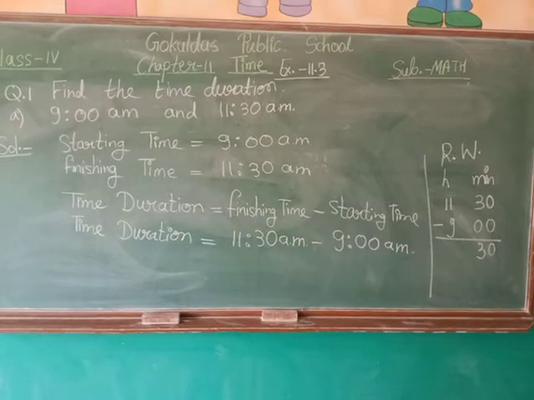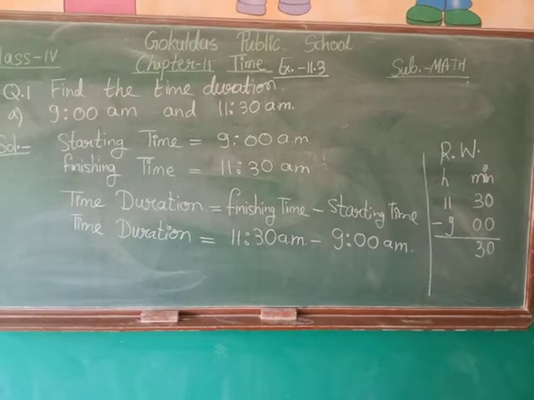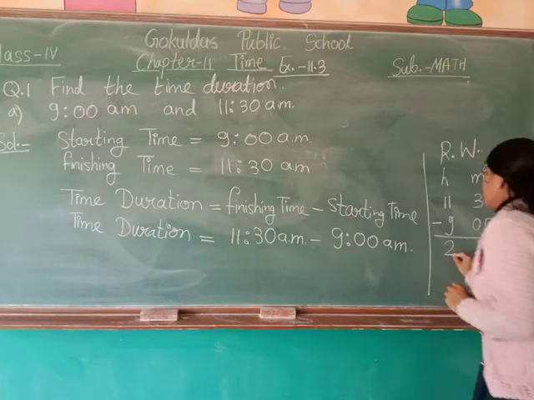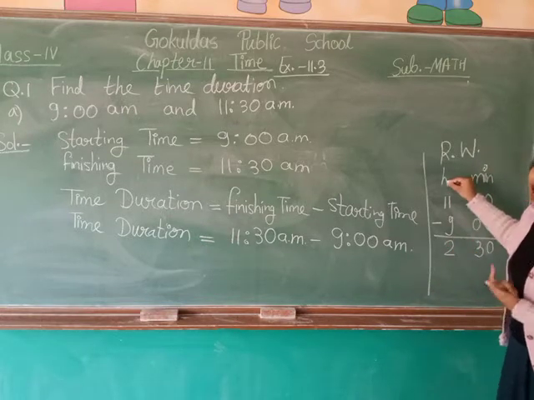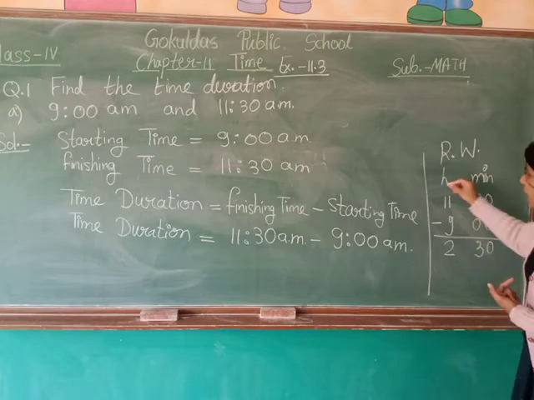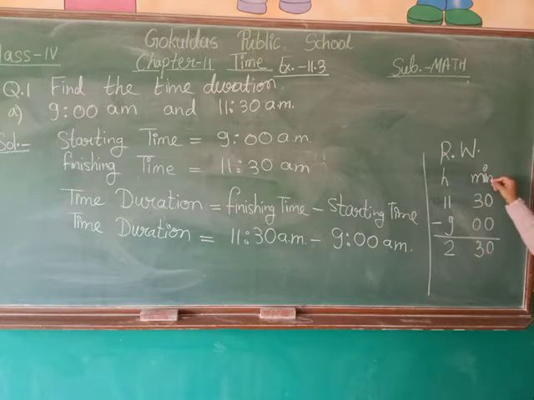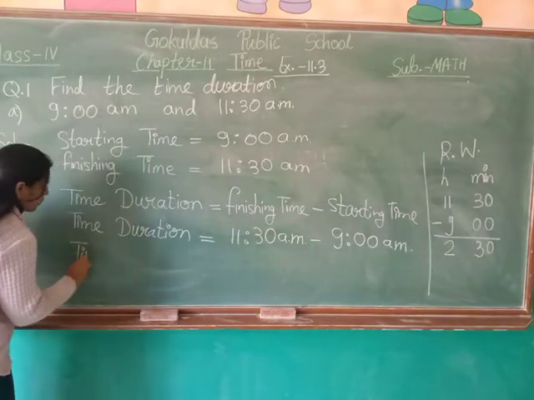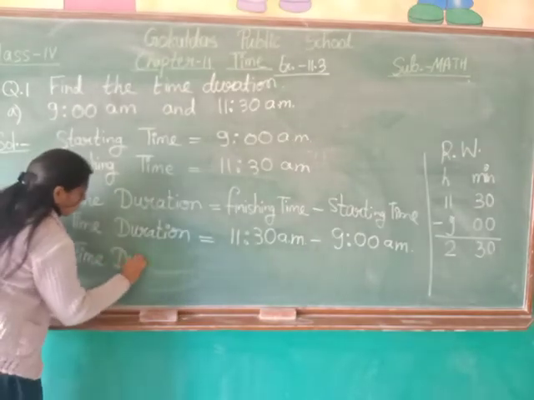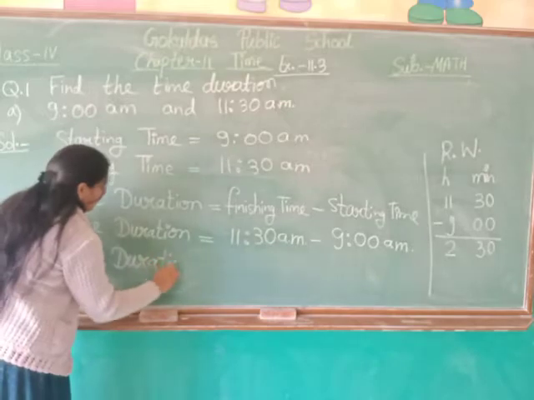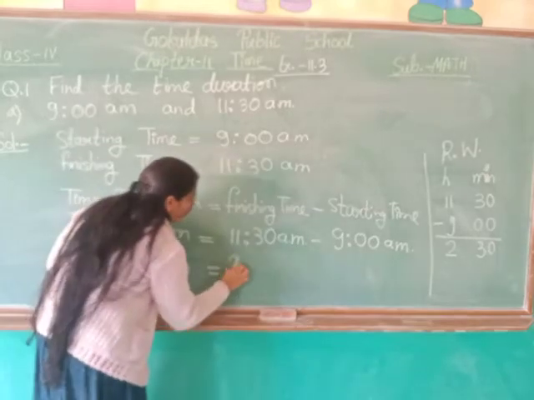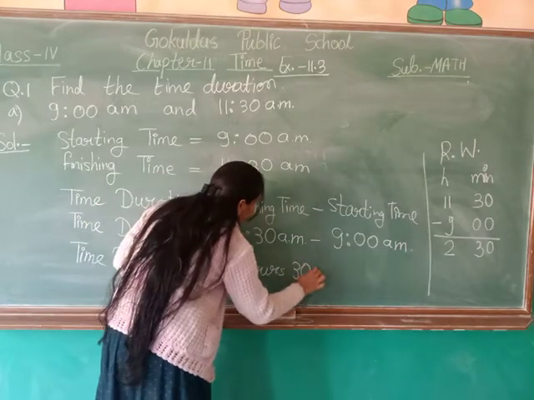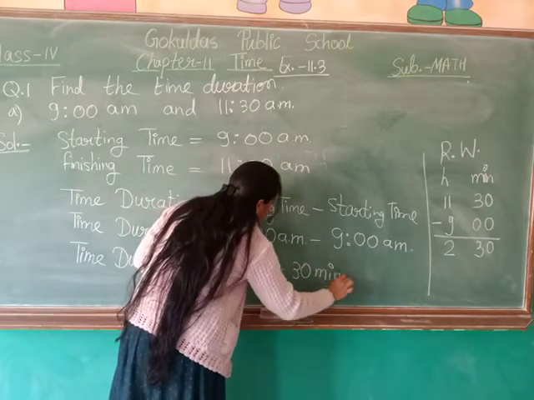Now subtract 11 minus 9. 11 minus 9 is 2. Now this 2 is written in which column? Hours column. So 2 hours 30 minutes. So our result, time duration, is equal to 2 hours 30 minutes.